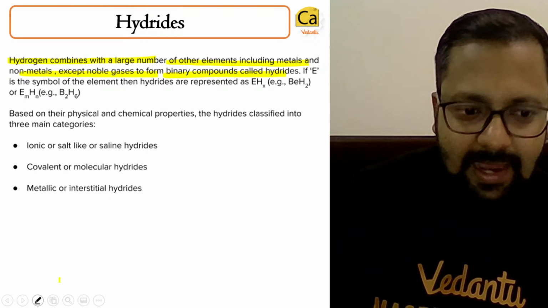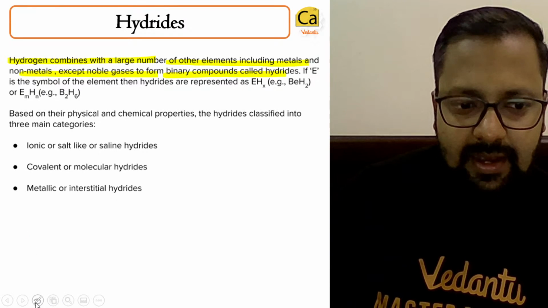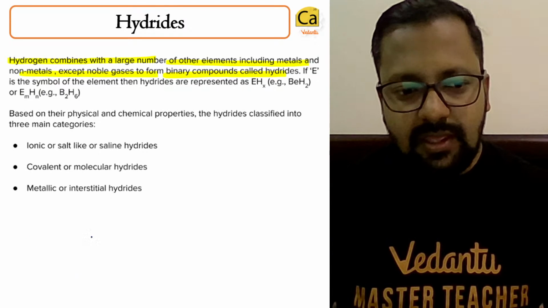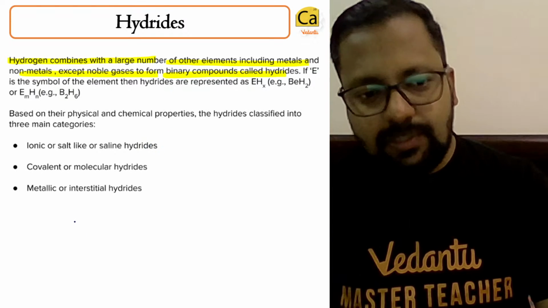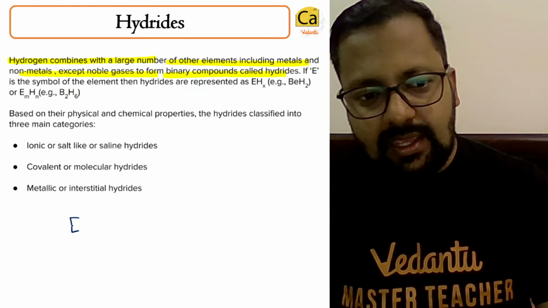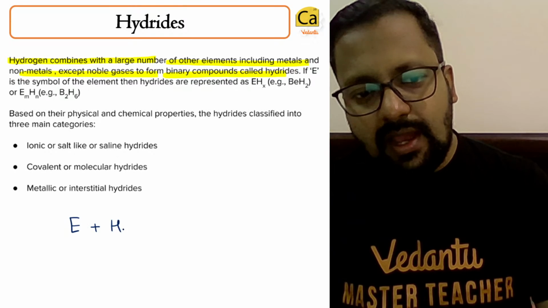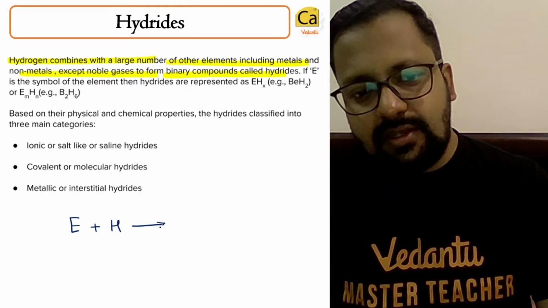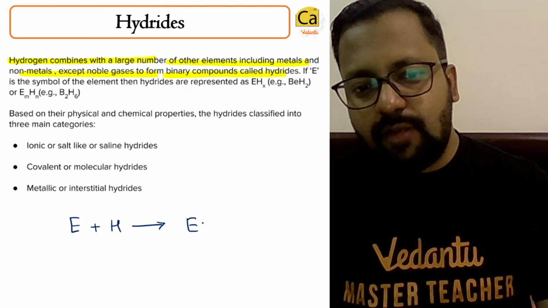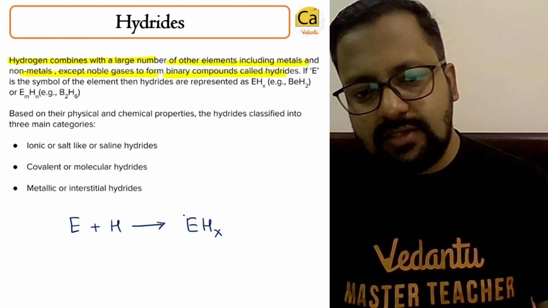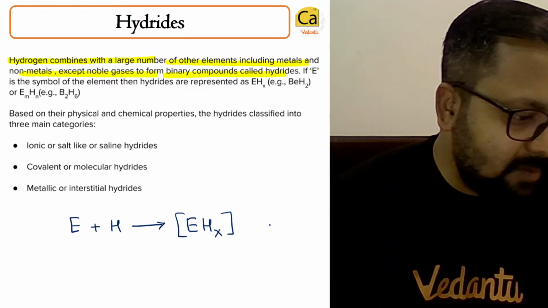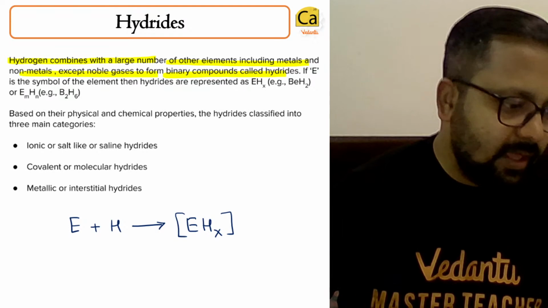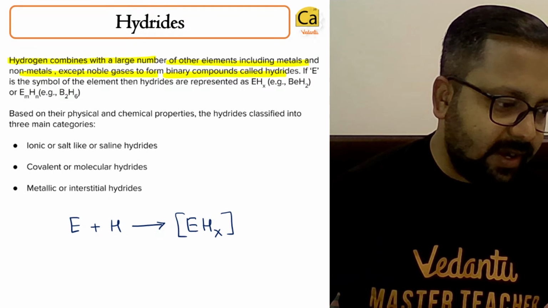So suppose an element E combines with hydrogen, then you will get a hydride. The formula will be EHx, where x can be the number of hydrogen atoms.